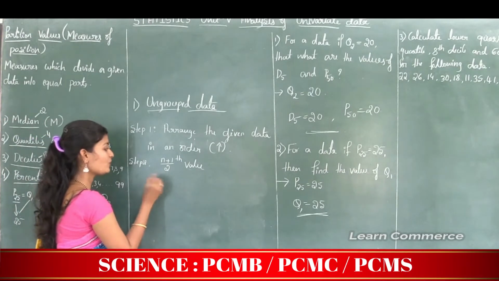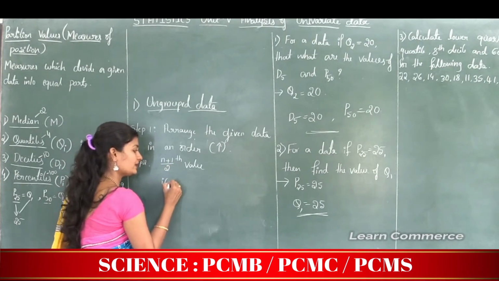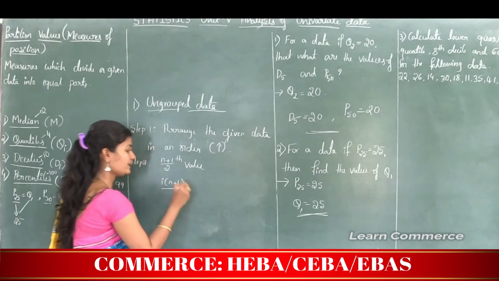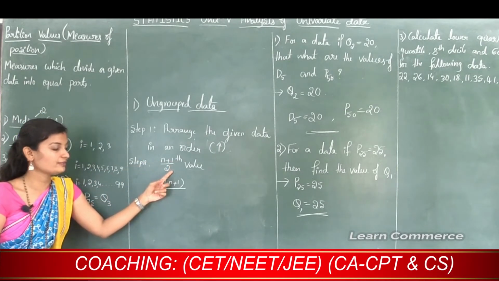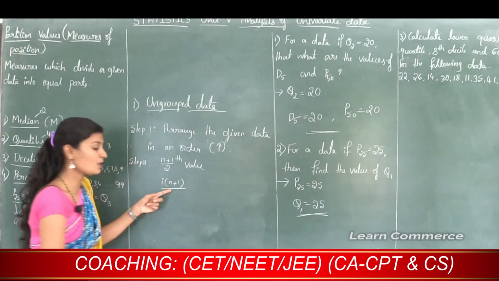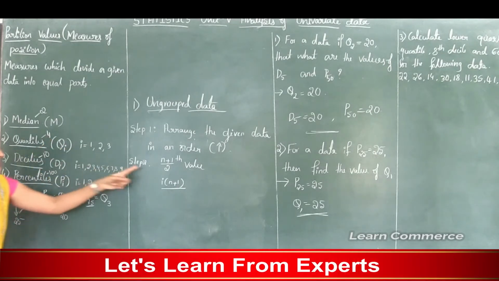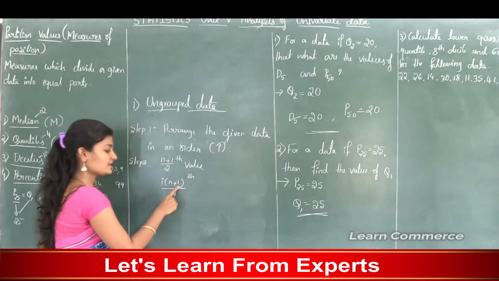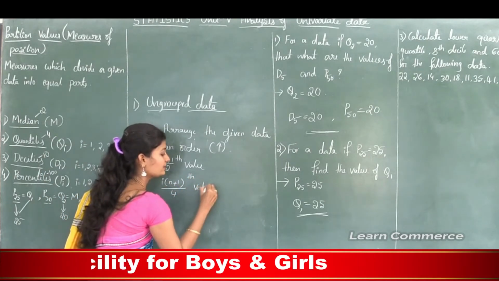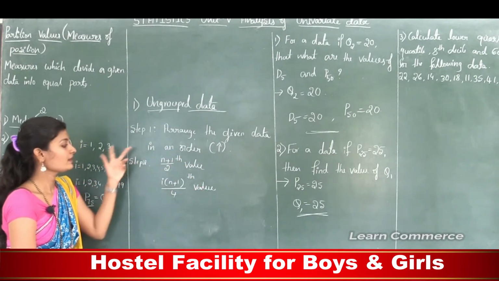So we know that the quartile formula is i into (n plus 1) divided by... see here, in a median the given data is divided into 2 equal parts. Therefore this value is divided by 2 for the median. And for quartile, the given data is divided into 4 equal parts. Therefore here it is divided by 4. So we need to find the i into (n plus 1) divided by 4th value, and this i into (n plus 1) divided by 4th observation will give the quartile.